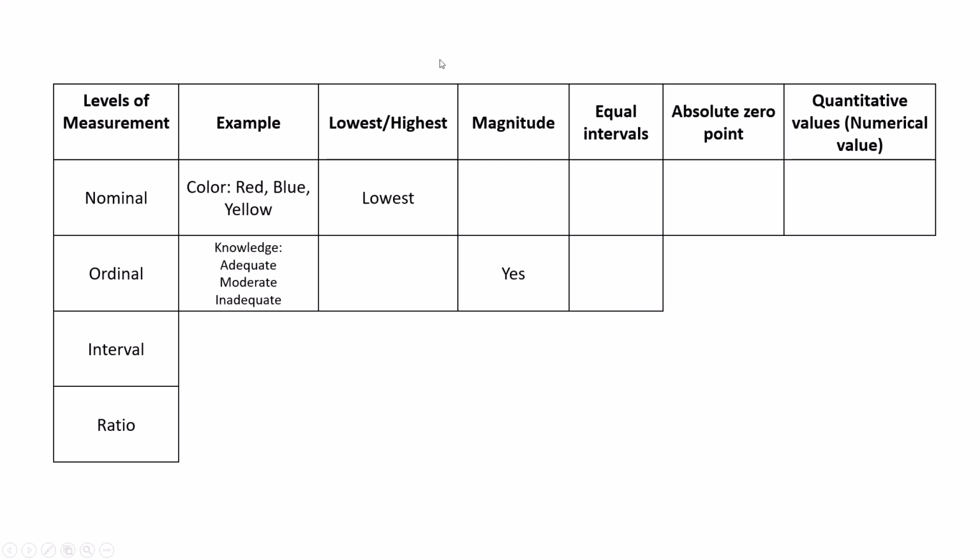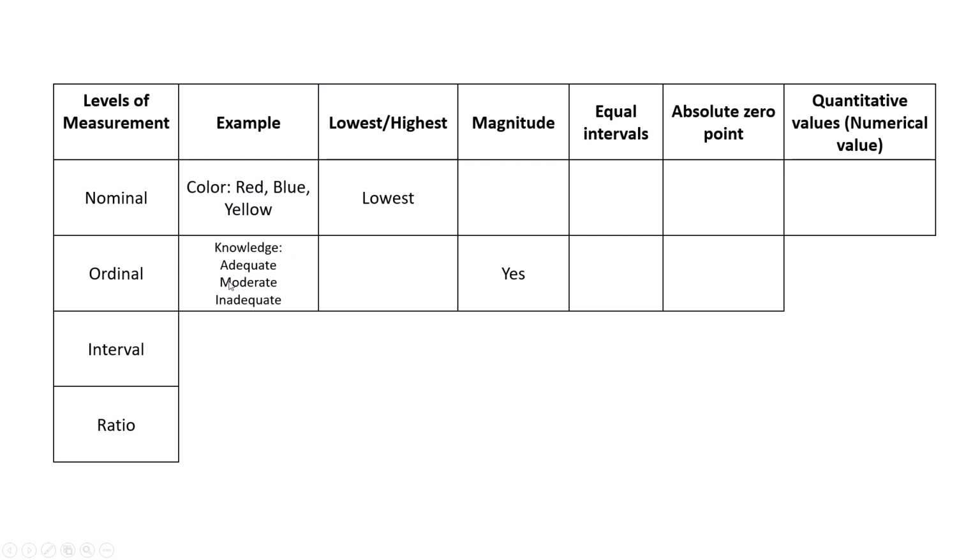So equal distance, no. Absolute zero point, no, because here this is not a number. That's why between adequate and moderate there is no distance. So there is no equal interval, and there is no zero value and no quantity value. This is quality of knowledge.